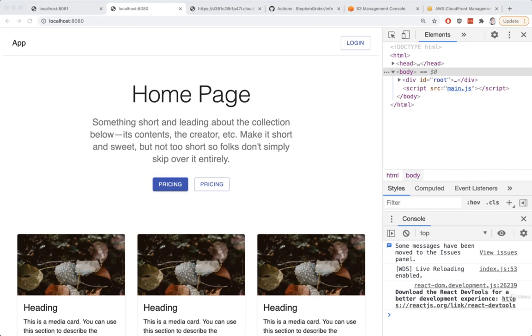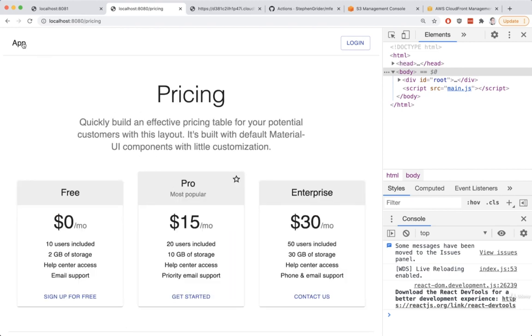I'm back at our application in the development environment at localhost 8080. Once here, I can very easily see the homepage on the screen. Now, I want to show you a little bug that we have inside of our app right now. If you click on pricing, you'll see the pricing page, but if you then click on the app link up here, you'll notice that the URL changes back to localhost 8080, but we still see pricing on the screen.